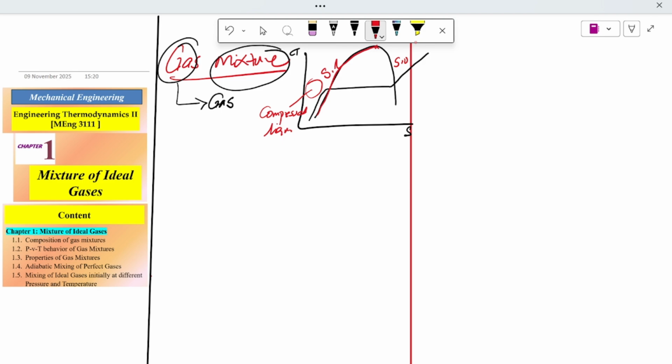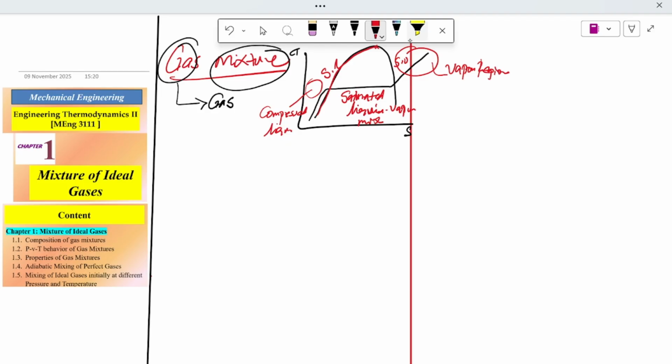This one is the saturated liquid vapor mixture, and the region here is the vapor region.